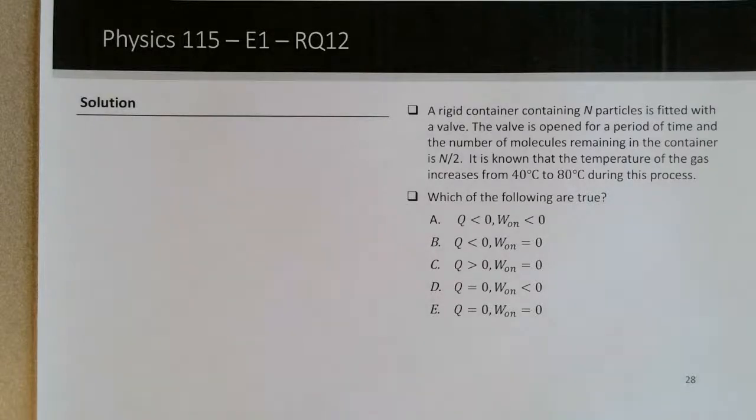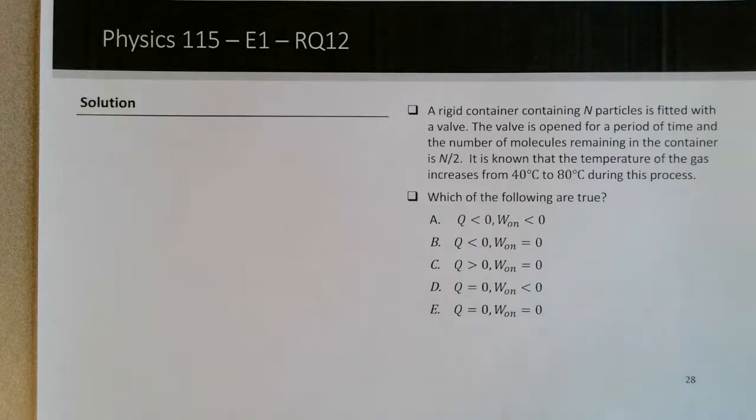Okay, so in question 12, looking at the context that's given, there's a rigid container, and that's sort of a keyword, like a keyword for a constant volume process, containing N particles fitted with a valve. The valve is open for a period of time, and the number of molecules remaining in the container is N divided by 2. It is known that the temperature of the gas increases from 40 degrees to 80 degrees during this process. Which of the following are true?